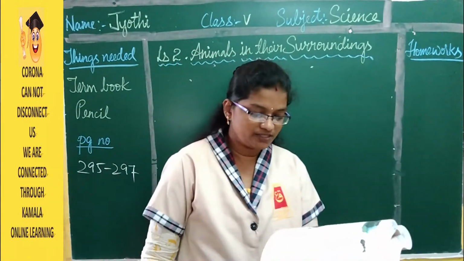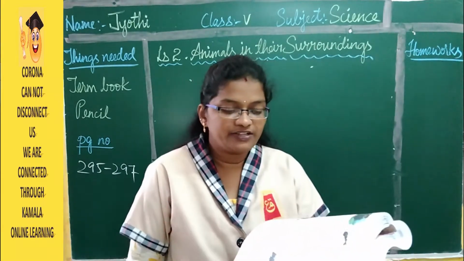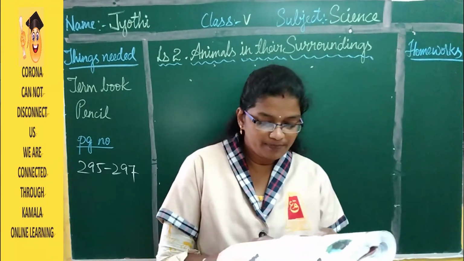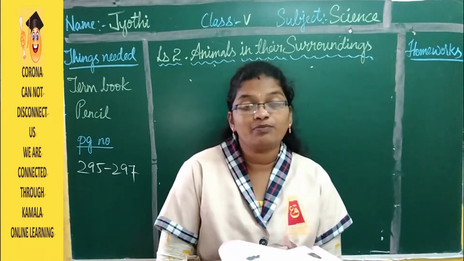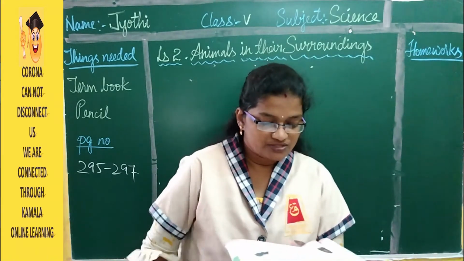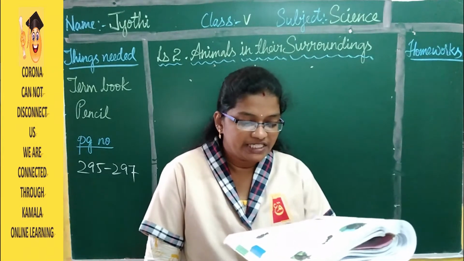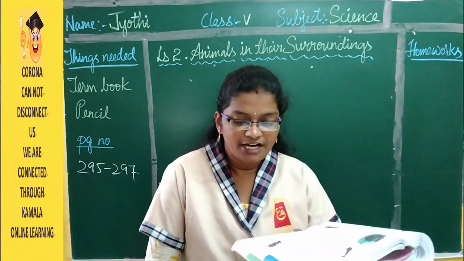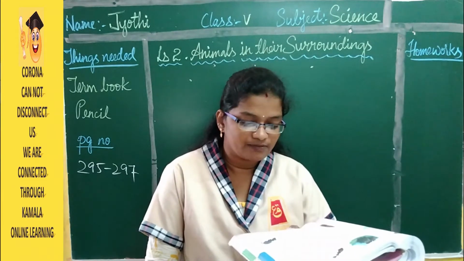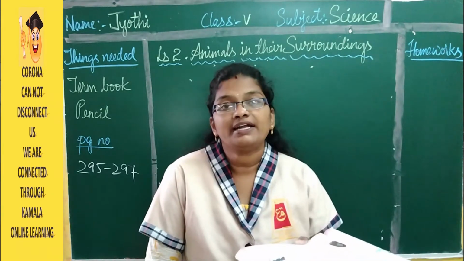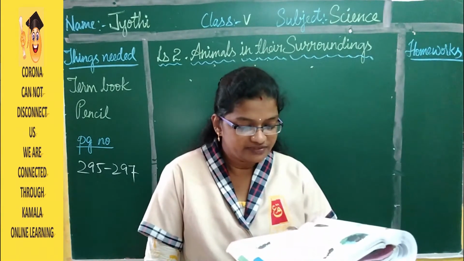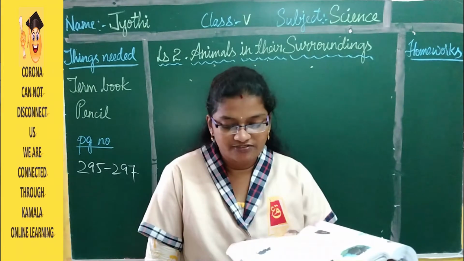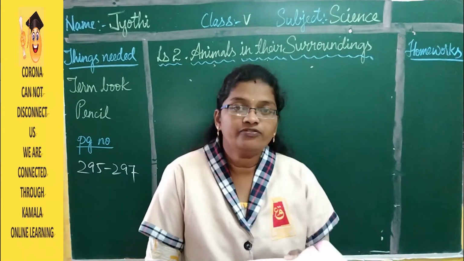Yes, now look into the textbook. Just as we eat different types of food, animals too have different eating habits. Their body parts are also suited to the type of food they eat. So zebras, giraffes, deer, cows and goats are herbivores. They have sharp front teeth to cut the grass and broad back teeth to chew and grind it. They also have hard hooves under their feet to walk on uneven surfaces in search of food.